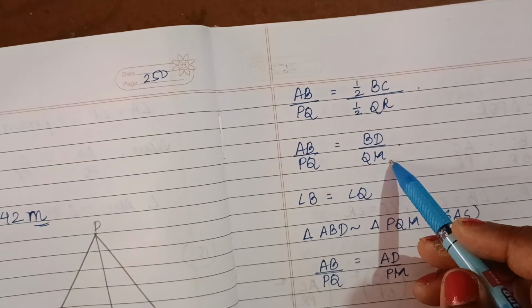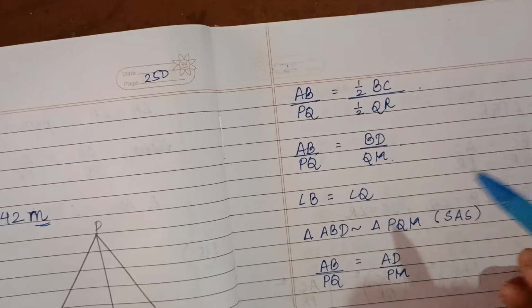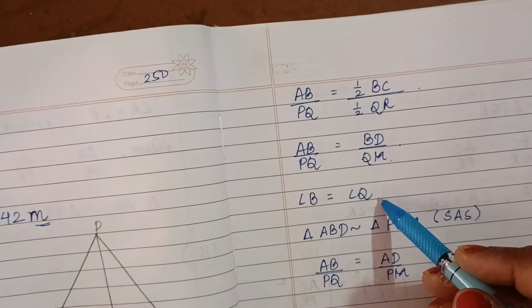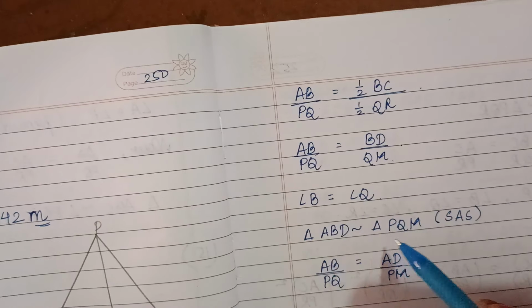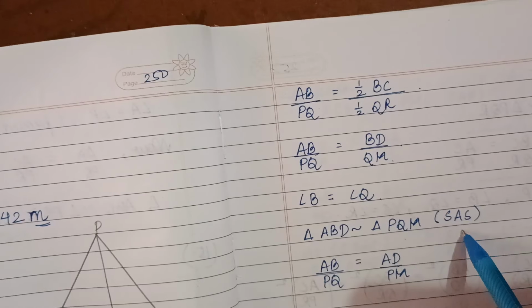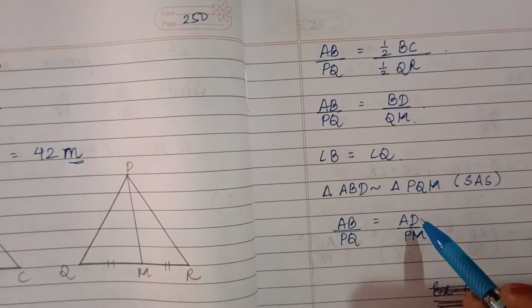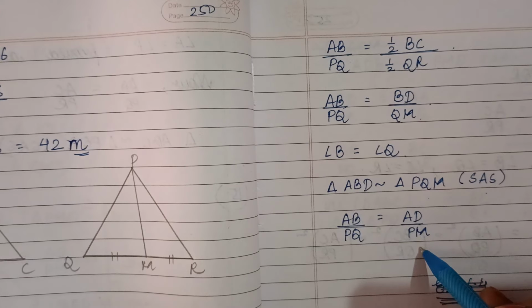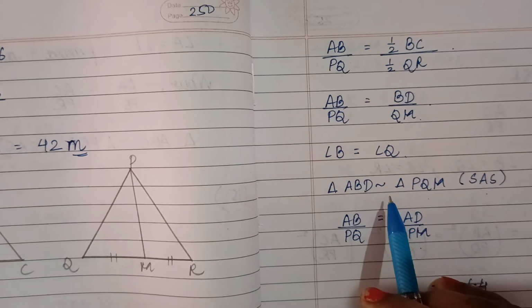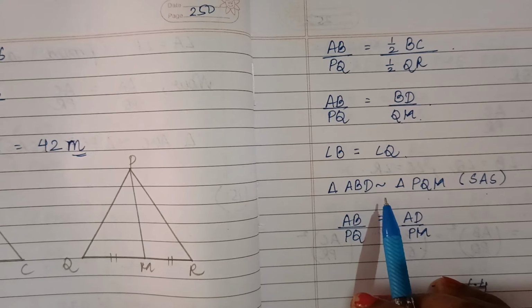So angle B equals angle Q. So the two triangles are similar by SAS similarity criterion. Therefore AB by PQ equals AD by PM. Hence proved. So children, do this work in your maths copy. Thank you.